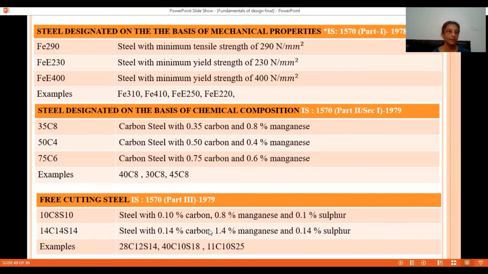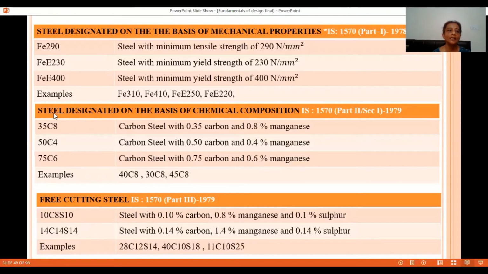Next, we have steel designated on the basis of mechanical properties, as per IS 1570. Fe 290 means steel with minimum tensile strength of 290 Newton per mm square. Fe 400 means steel with minimum tensile strength of 400 Newton per mm square. If we talk about Fe 220, it is steel with minimum yield strength of 220 Newton per mm square.